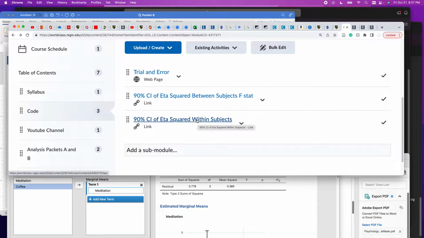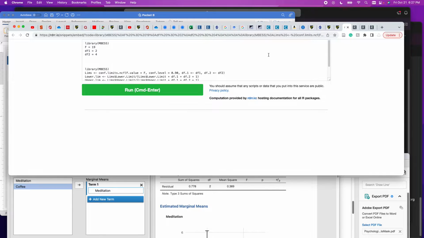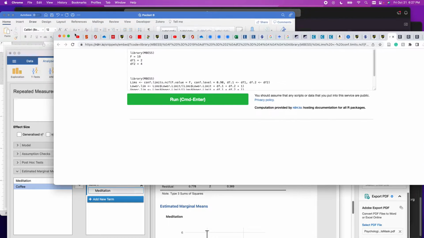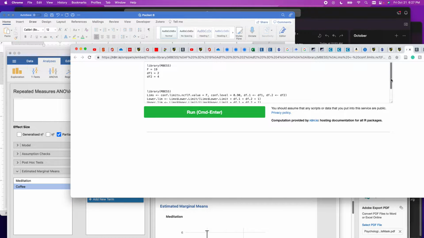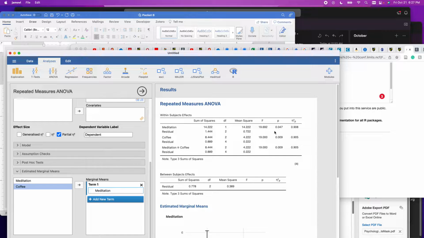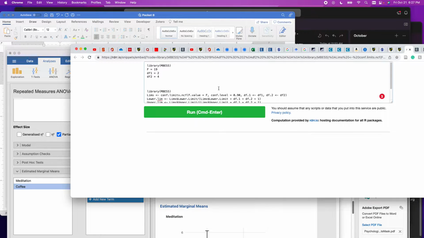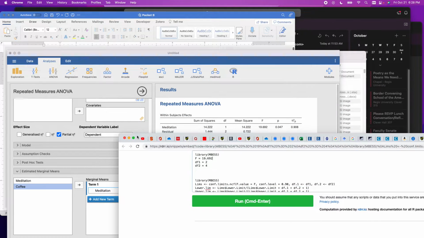All right, so now we're at the 90% confidence interval of eta squared within subjects. I need to use that one because this is a within subjects factor. So let's just go ahead and pull out our F statistic of 19.692. I should have made it a little bit easier for me to see.